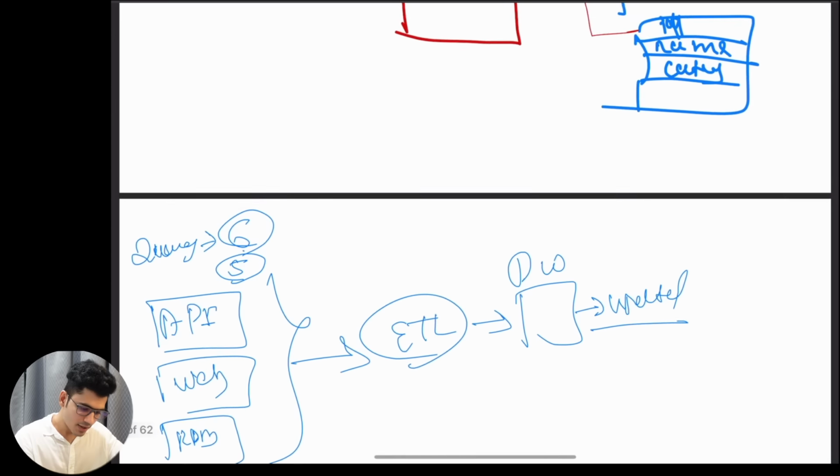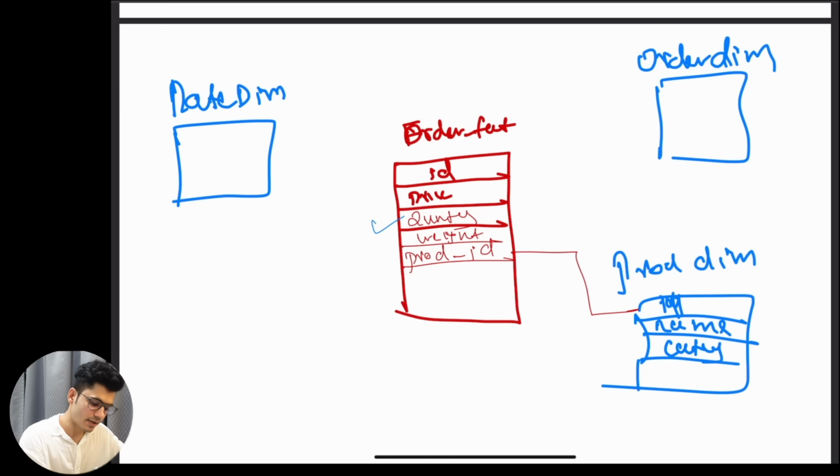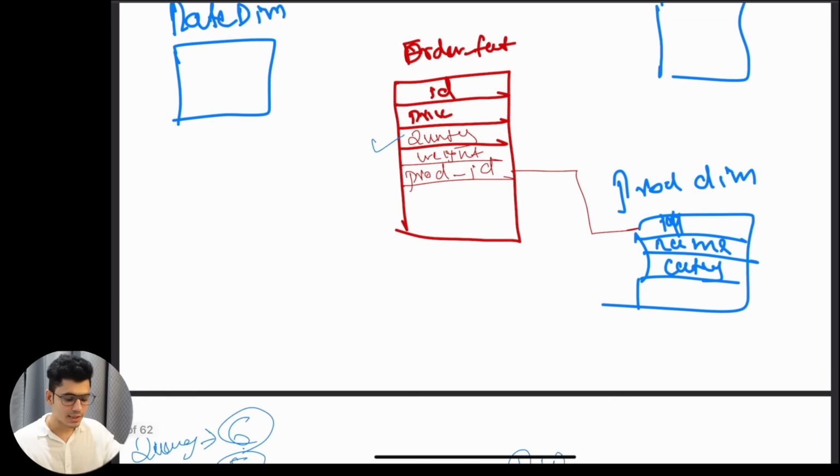But these dimensions, we understand these dimensions don't change. The product name does not change. Let's say there is a user table, the user address does not change every day, right? User city does not change. All of these dimension values do not change for a longer period of time. But when they do change, how do we update that? How do we tackle that information? These things we can easily update, but the dimension values change very slowly. That is a concept in the data warehouse called slowly changing dimensions.